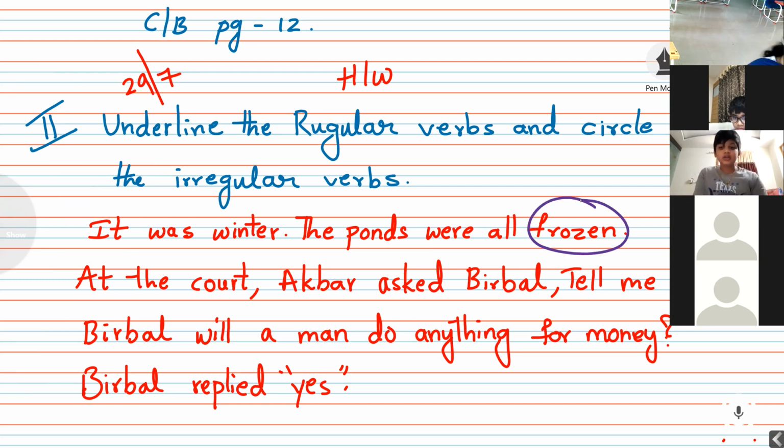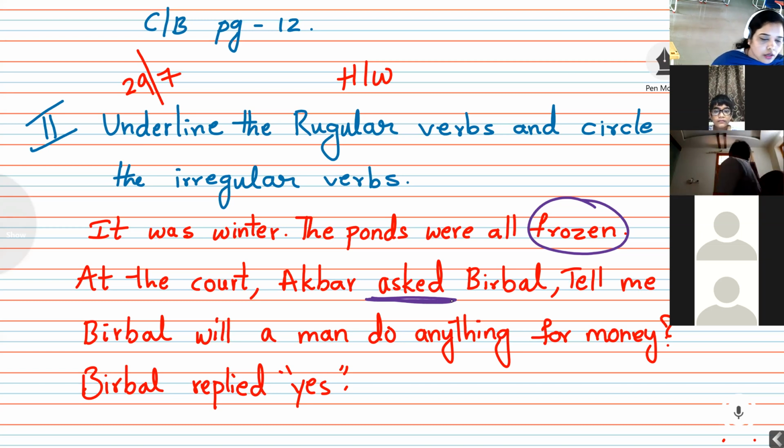And next sentence, see, at the court, Akbar asked Birbal. Can anyone tell me, is there any regular or irregular verb in the second line? Asked. What is that, asked? Regular or irregular? Regular. So we have to underline or circle? Underline. Now, third line, see.